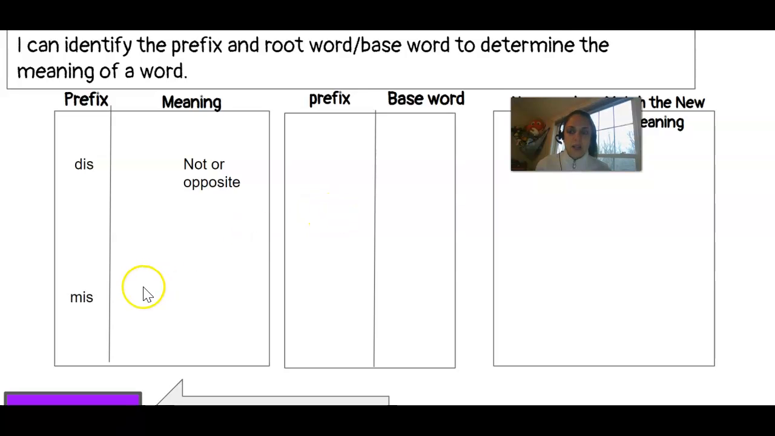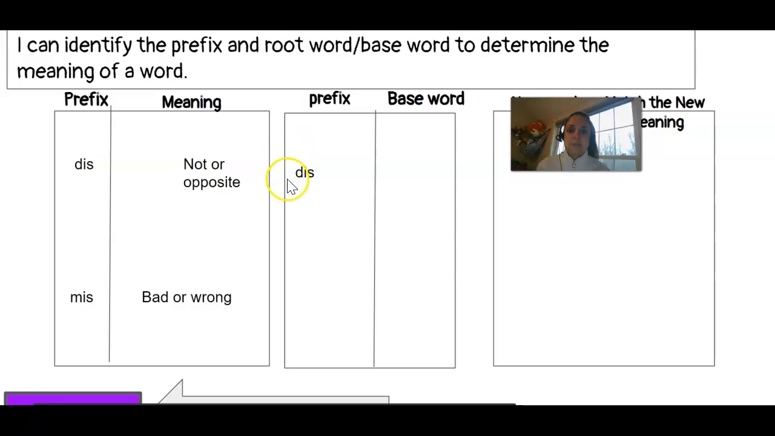So our next prefix is mis. Mis is not a word by itself. It is a prefix that needs to be added to the beginning of a word, which we will call the base word or the root word. When it's added to the base word or the root word, it means that it's bad or wrong.